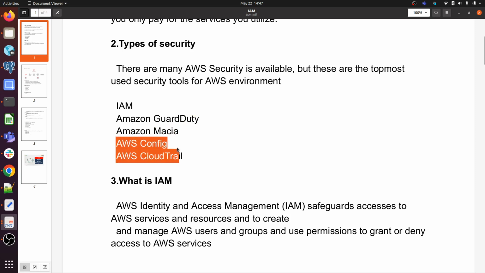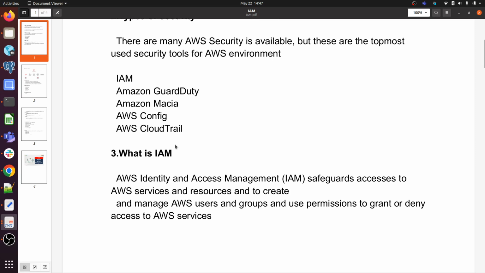And AWS Config is a configuration management service offered by AWS, so you can check what configuration got changed recently in our AWS console. And if you have any application running on AWS, then you can also check the application configuration using AWS Config.